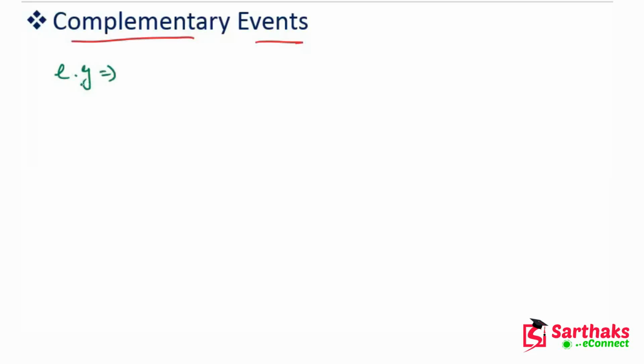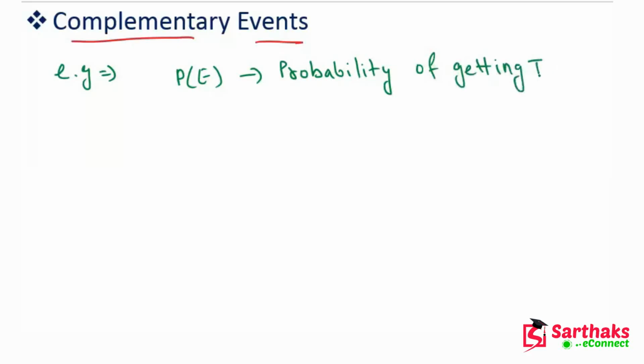For example, let's suppose we are tossing a coin, and let P of E be the probability of getting tail when a coin is tossed.